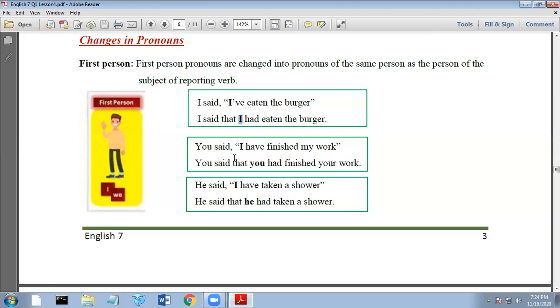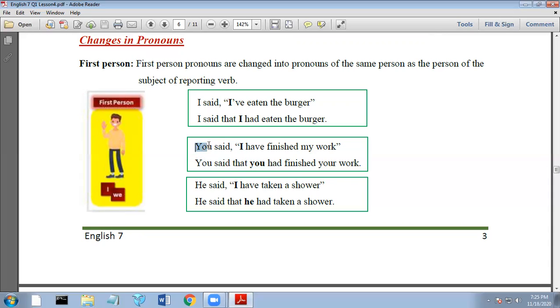Okay. The next example, you said, I have finished my work. Should be you said that you had finished your work. So this is very apparent now because in the first example you don't see the difference, but here you will see the difference. In the direct speech, I is changed to you in the indirect speech because this is the same person as the person of the subject in the reporting.